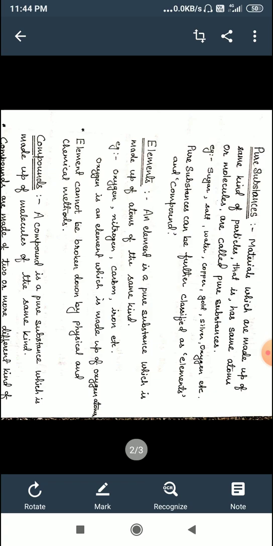For example, sugar, salt, water, copper, gold, silver, oxygen, aluminium, etc. Now children, pure substances can be further classified as elements and compounds.